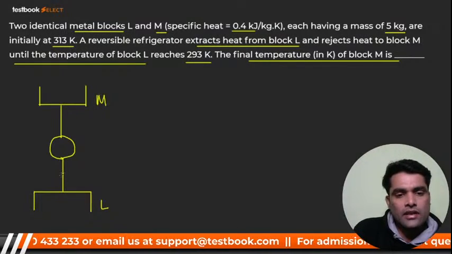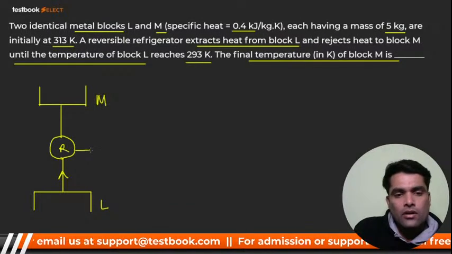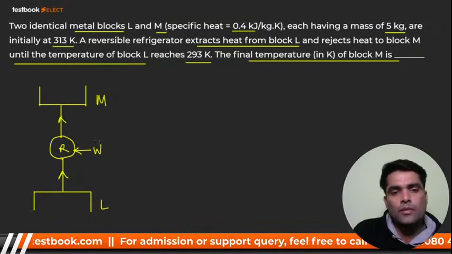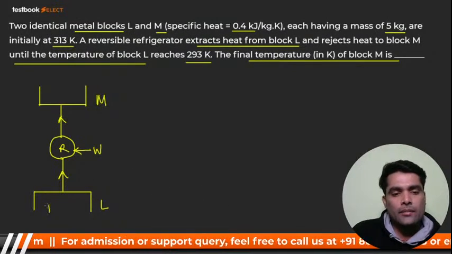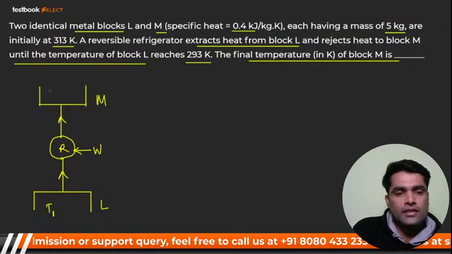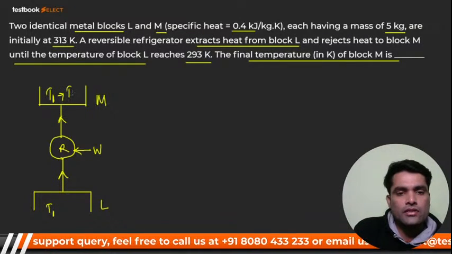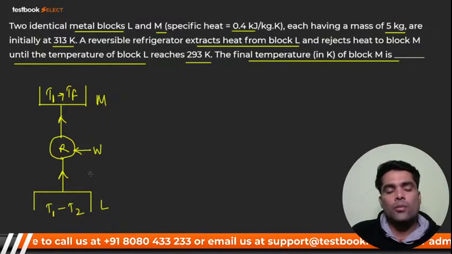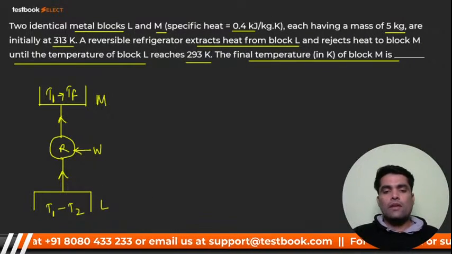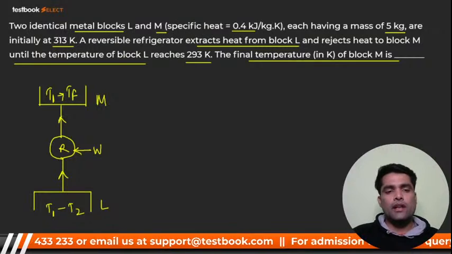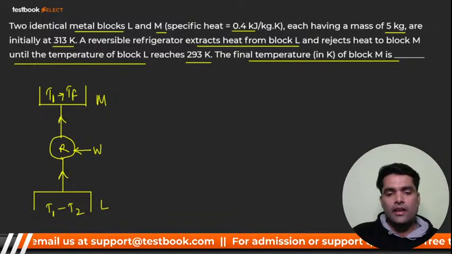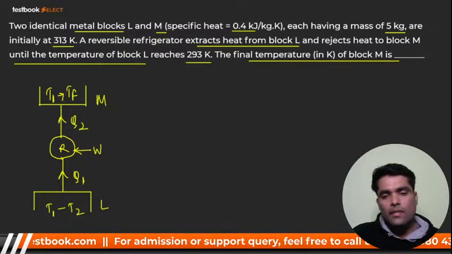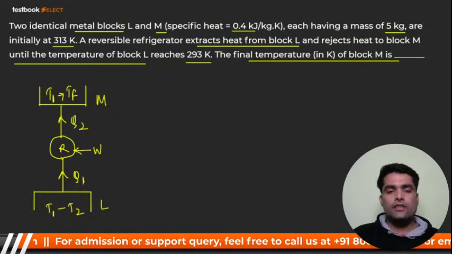The refrigerator extracts heat from L, and it will reject that heat Qm. The initial temperature T1 is going to change from T1 to T2. I hope everybody got this point. So it is extracting heat Q1, and rejecting heat Q2, right? Very good.